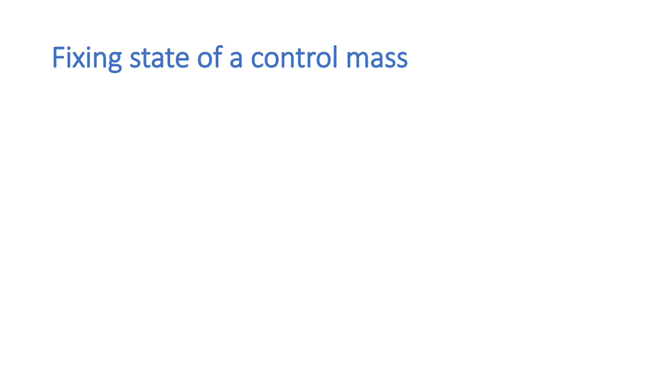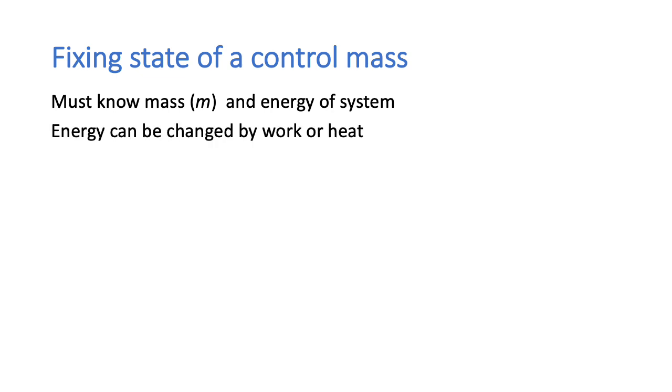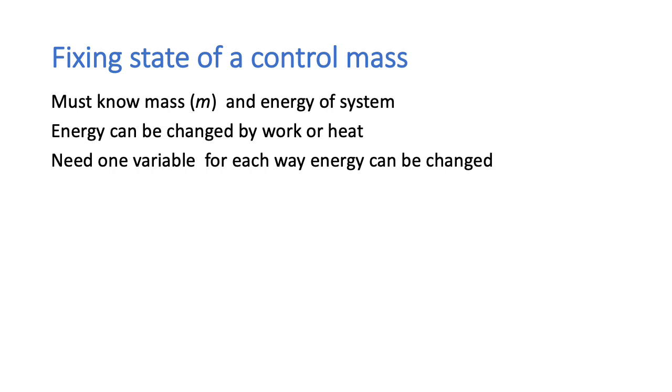How do we do this if we are dealing with classical thermodynamics, where we do not talk about what is happening at the molecular level? Now we must know the mass, M, and the energy of a system to fix its state. The energy can be changed by either work or heat. And we therefore need one variable for each way the energy can be changed to fix the state. Now, internal energy is one such variable.